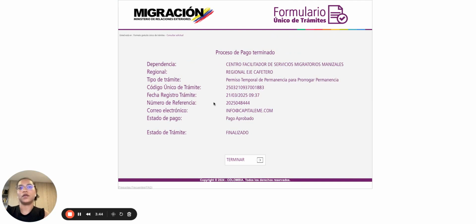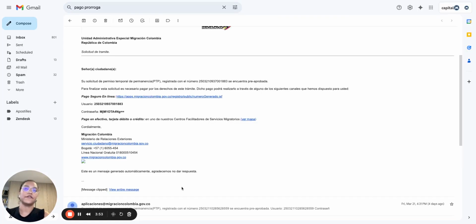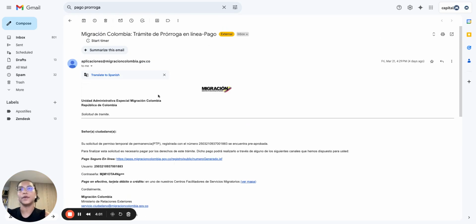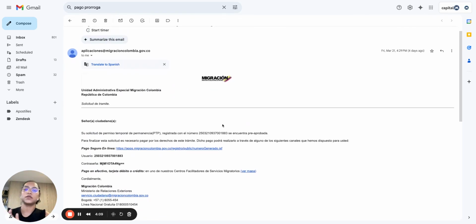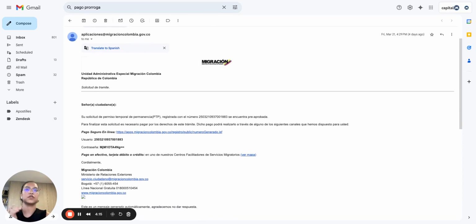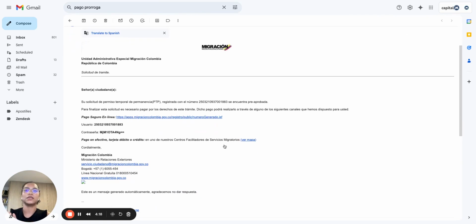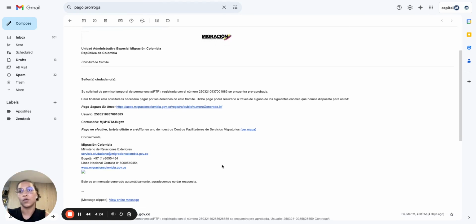For example, here it is already finished, but you should have here in the estado de trámite the information of the status of your application. One to two weeks after you submit your application to extend your current tourist permit, you should receive an email from Migración again, in which they require the payment of the government fee for this process. There are some nationalities that are exempt from this payment, such as Switzerland and some other countries. But generally, this government fee is 143,000 Colombian pesos for 2025.